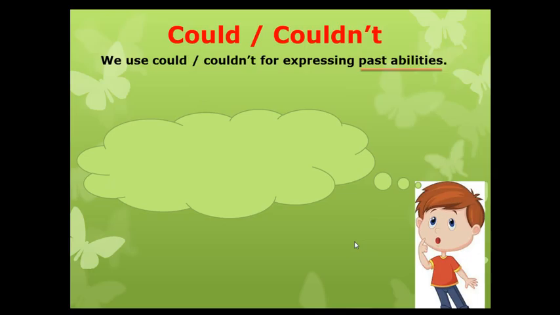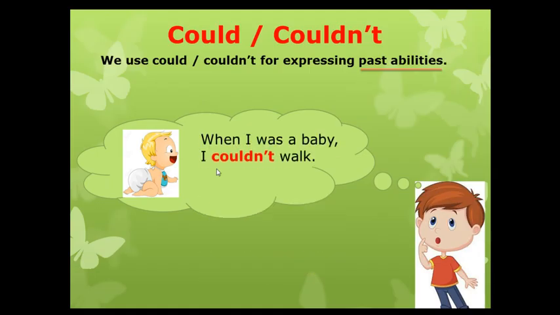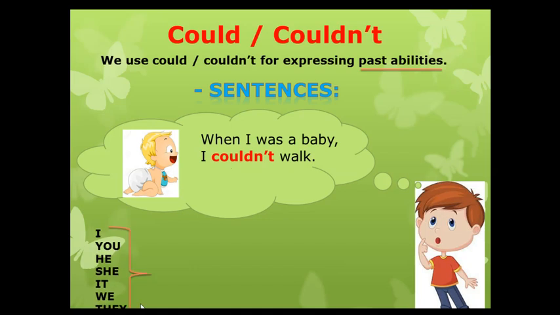Now imagine that you are thinking about another past ability. When you were a baby, and you say this sentence, when I was a baby, I couldn't walk. This is a negative sentence. We use couldn't for negative sentences. And for all these pronouns, for all the pronouns, we use like this, okay? Could, N apostrophe T, couldn't. This is the pronunciation, okay? Couldn't. And for example, I couldn't walk.